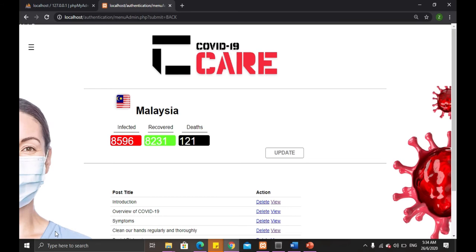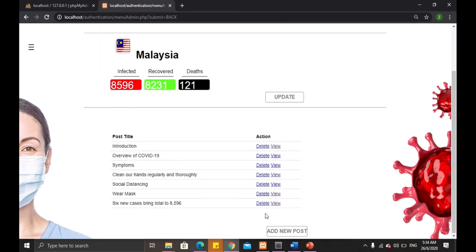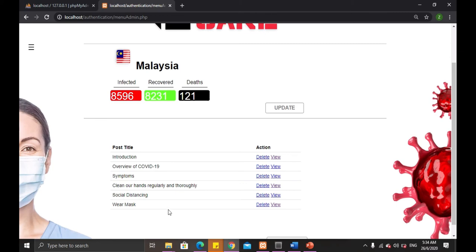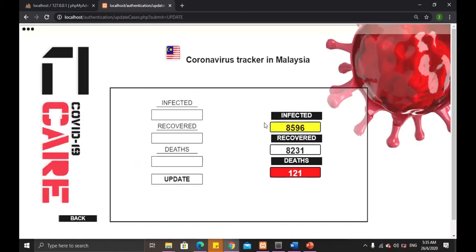Next is how admin deletes the post. As we can see here, there is a delete button. When admin clicks on it, it will automatically be removed from the system. Let's proceed to how admin updates the cases daily. This is the cases from yesterday, and this is the update button. When admin clicks on it, it will redirect to this page, and you can see that there are some text areas that need to be filled by the admin.